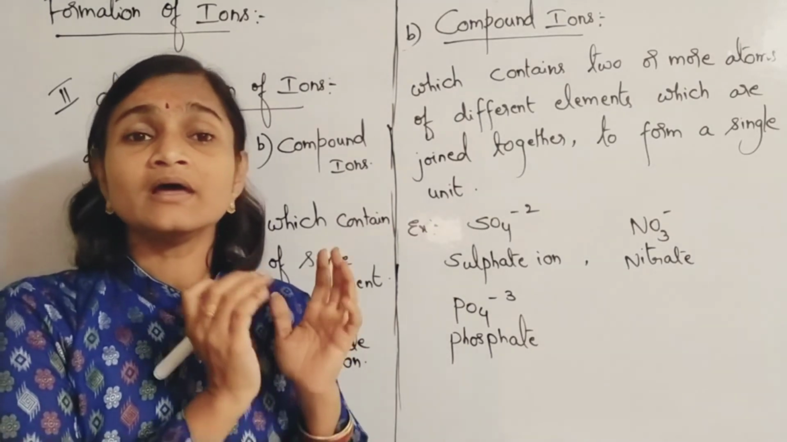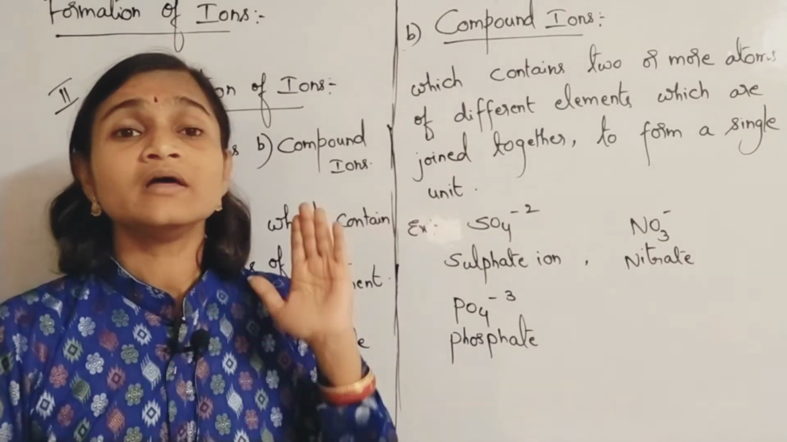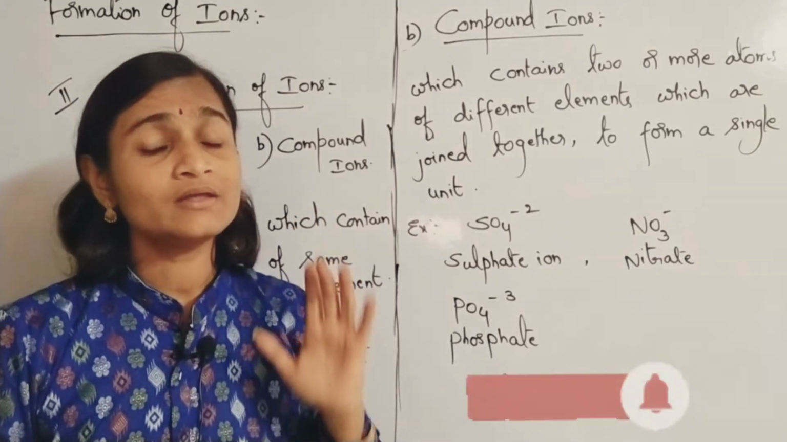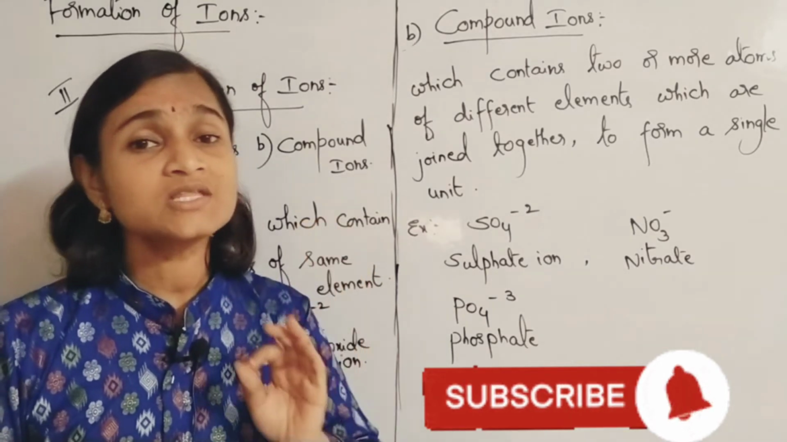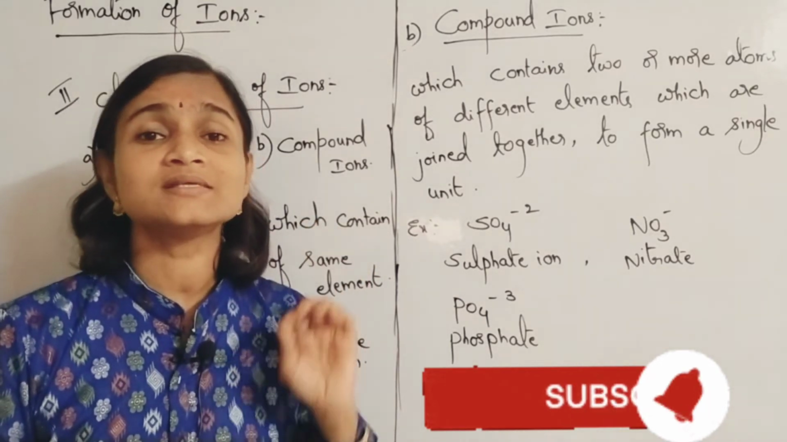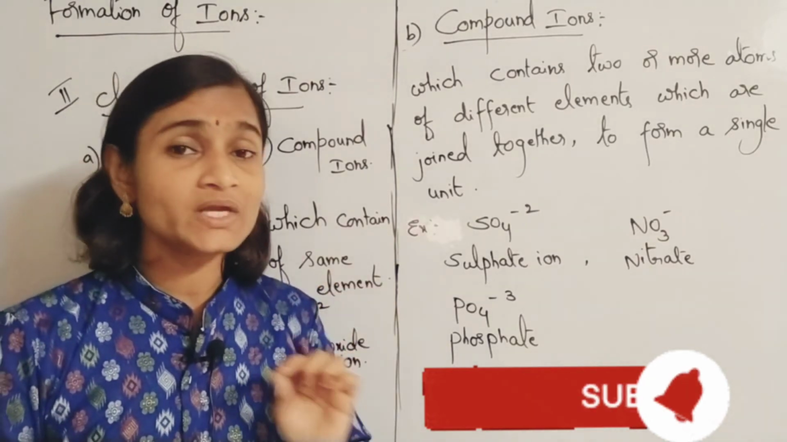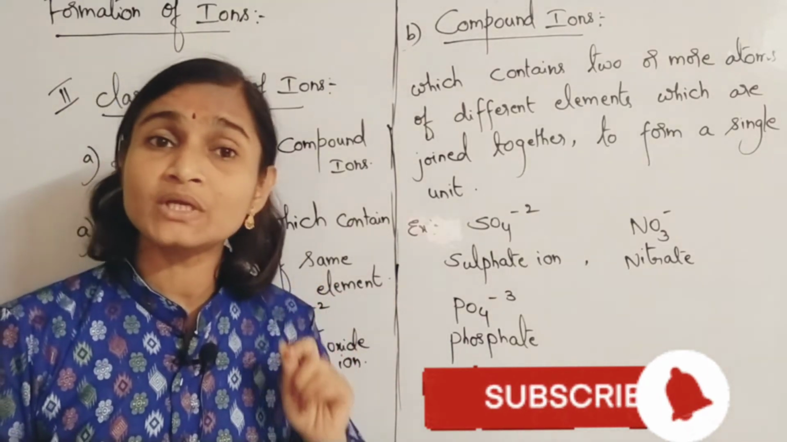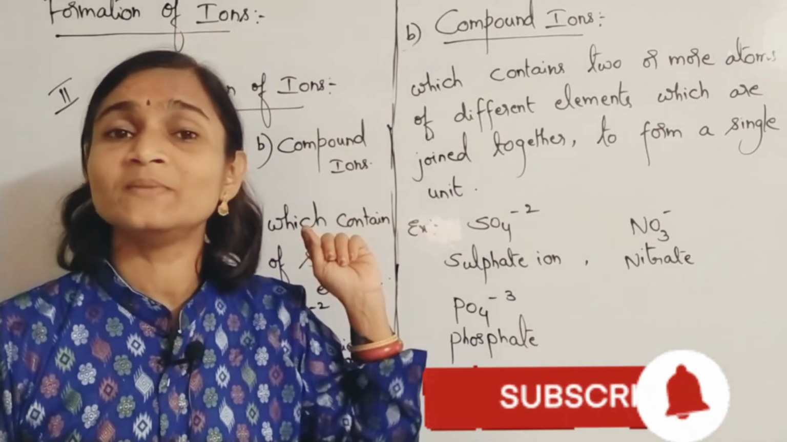Okay, but in cations as well as in anions, if the charge is going to be 1, you call them as what? Monovalent ions. If the charge is going to be 2, they are called bivalent or divalent ions. If it is going to be 3, trivalent. If it is going to be 4, tetravalent, and pentavalent if it is going to be 5.